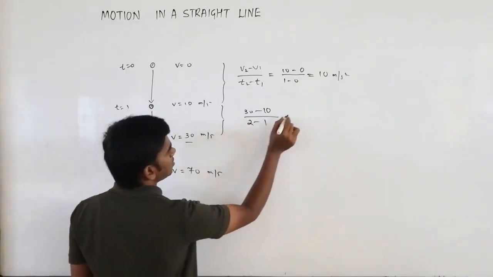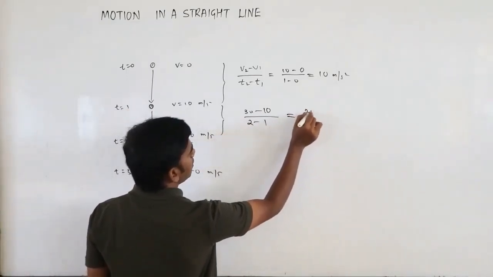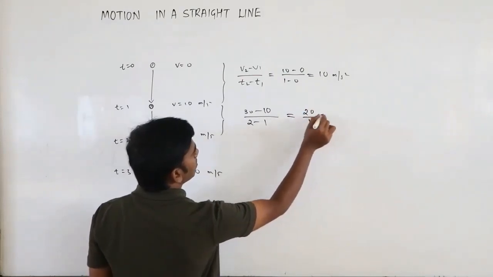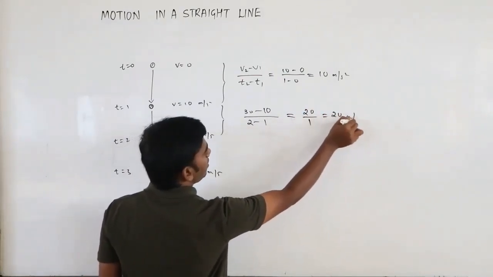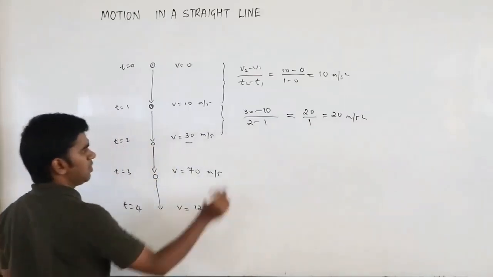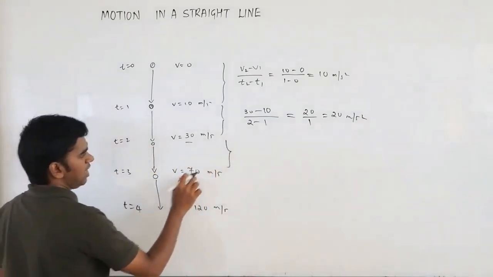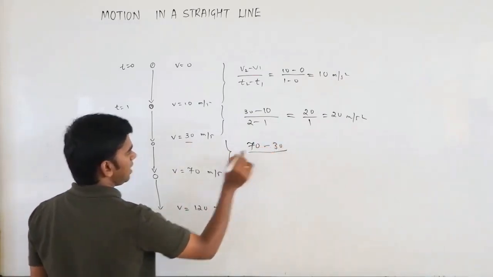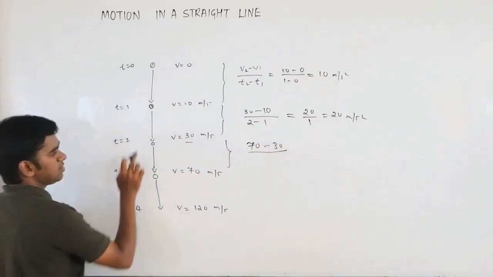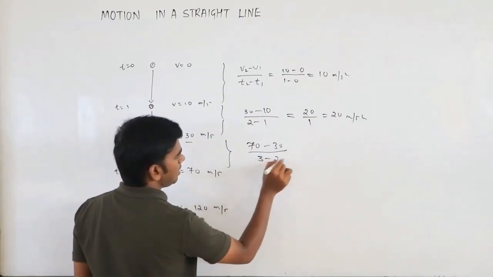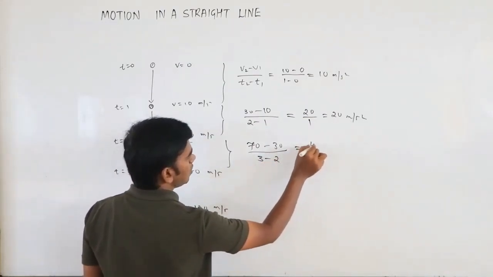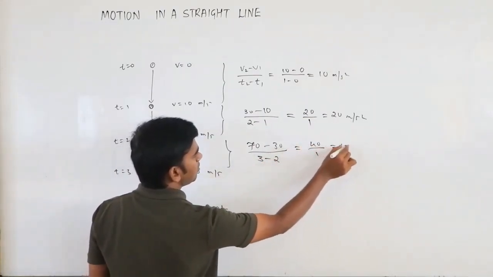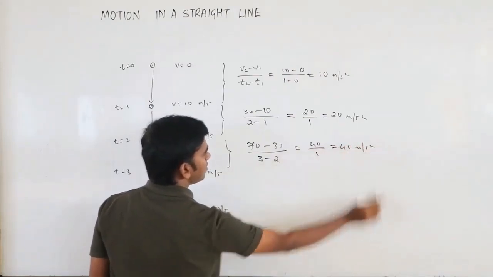This becomes 20 by 1, so again this is 20 meters per second squared. In the third time interval, final velocity is 70 and initial velocity is 30. The time interval is 3 minus 2, so this is 40 by 1, which is 40 meters per second squared.